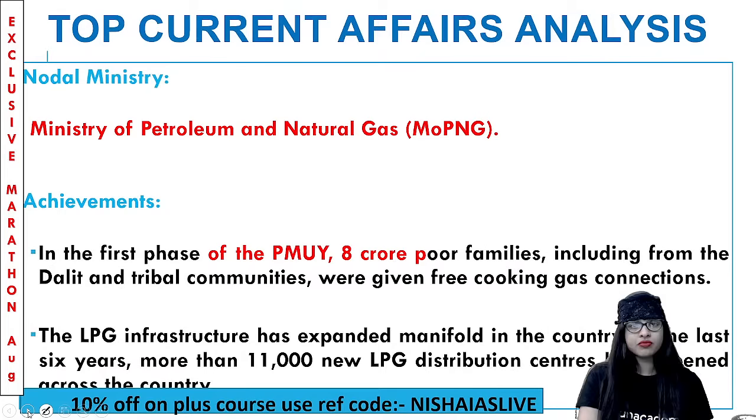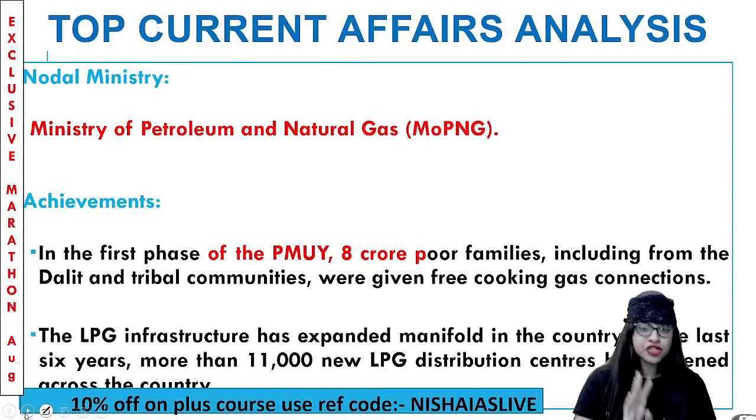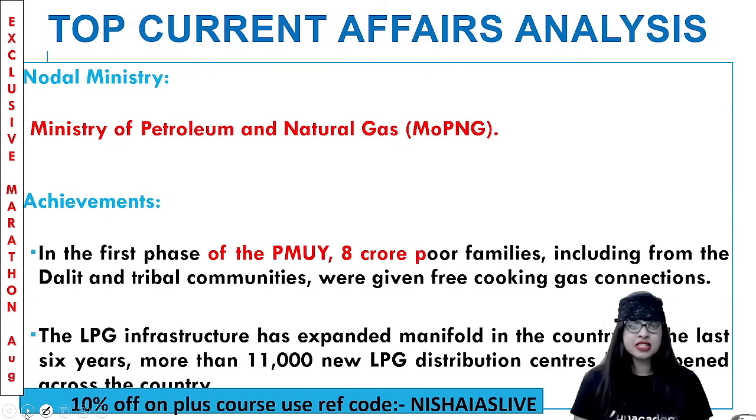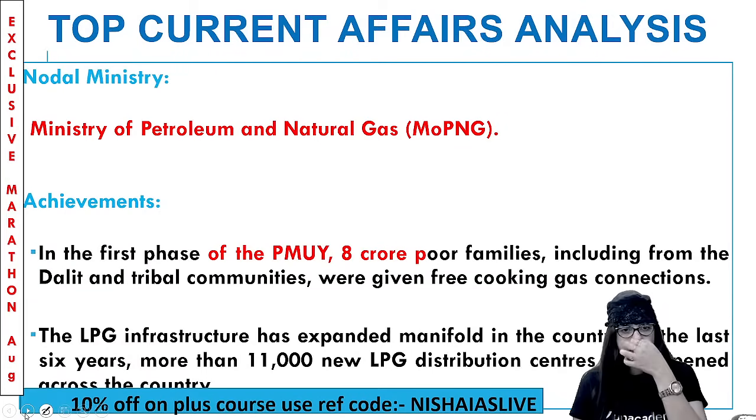Clear? This is LPG, liquefied petroleum gas. Obviously, it's the Ministry of Petroleum and Natural Gas, guys, which is the nodal ministry for the implementation of Ujjwala version 2. If you see, the first phase was a success, because under the Pradhan Mantri Ujjwala scheme, 8 crore poor families, including tribal communities and Dalit communities, were given free cooking gas connections. And they expanded the LPG infrastructure manifold in the country. In the last 6 years, more than 11,000 new LPG distribution centers have opened across the country. So there are a lot of achievements in the first phase. Because of that success, version 2 was also brought in.